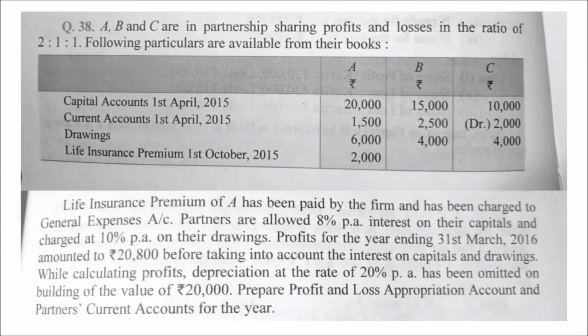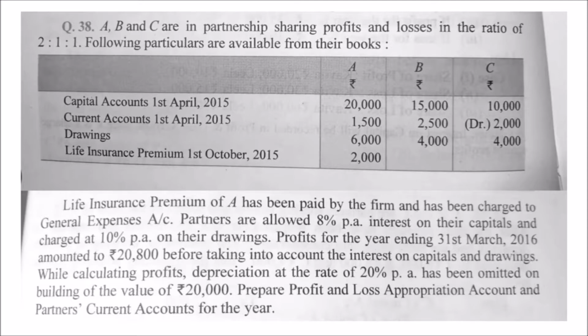Current accounts on 1st April 2015: A 1,500, B 2,500, C debit balance 2,000. One thing to remember: when nothing is given as debit balance or credit balance, it is presumed to be a credit balance of the current account. Drawings: A 6,000, B 4,000 and C 4,000.